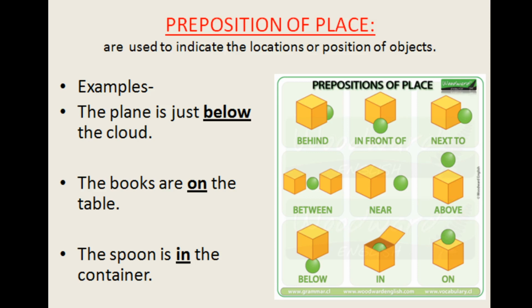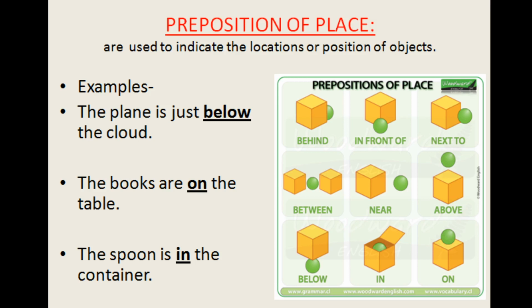Describe the relation between book and table. It is a place. Am I right? The spoon is in the container. What is "in" here? This is a preposition of place. Because if we are using "in" here, what do you get? The spoon is inside the container. It tells us the place where the spoon is now. These prepositions provide where the thing is with respect to another.